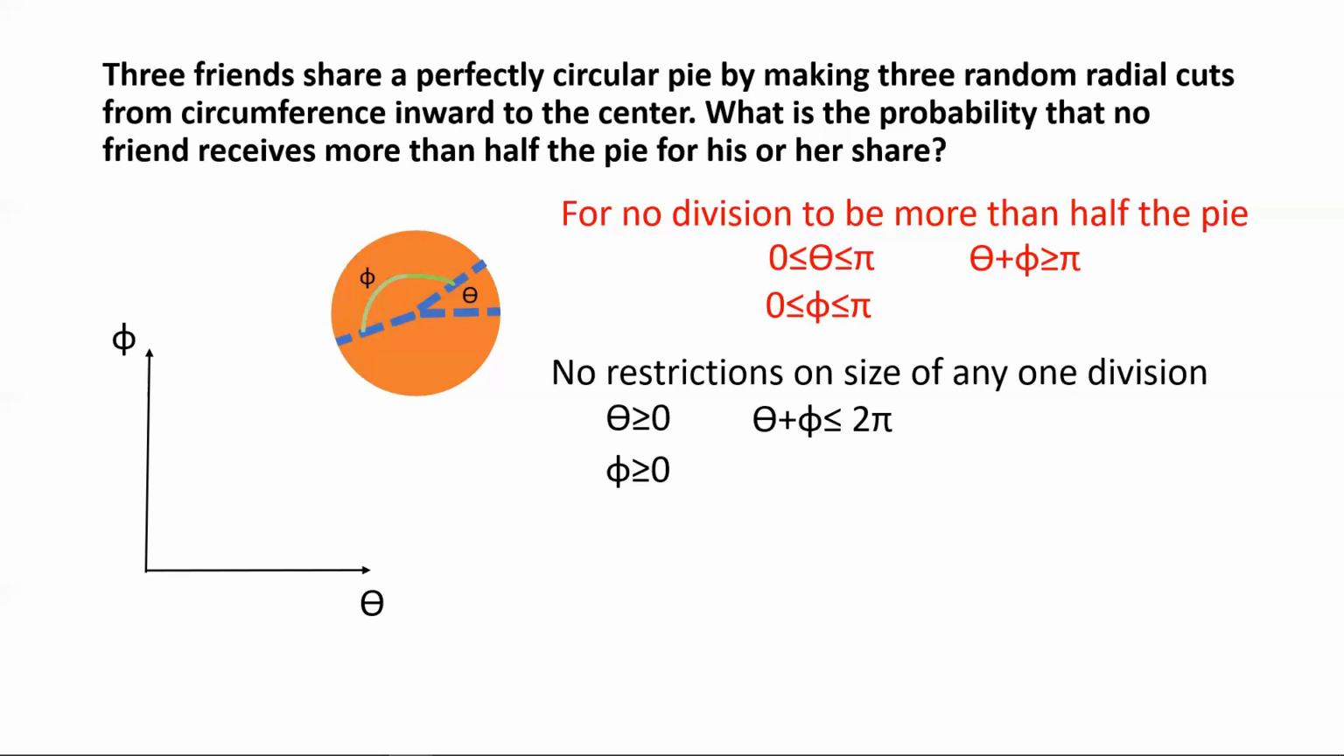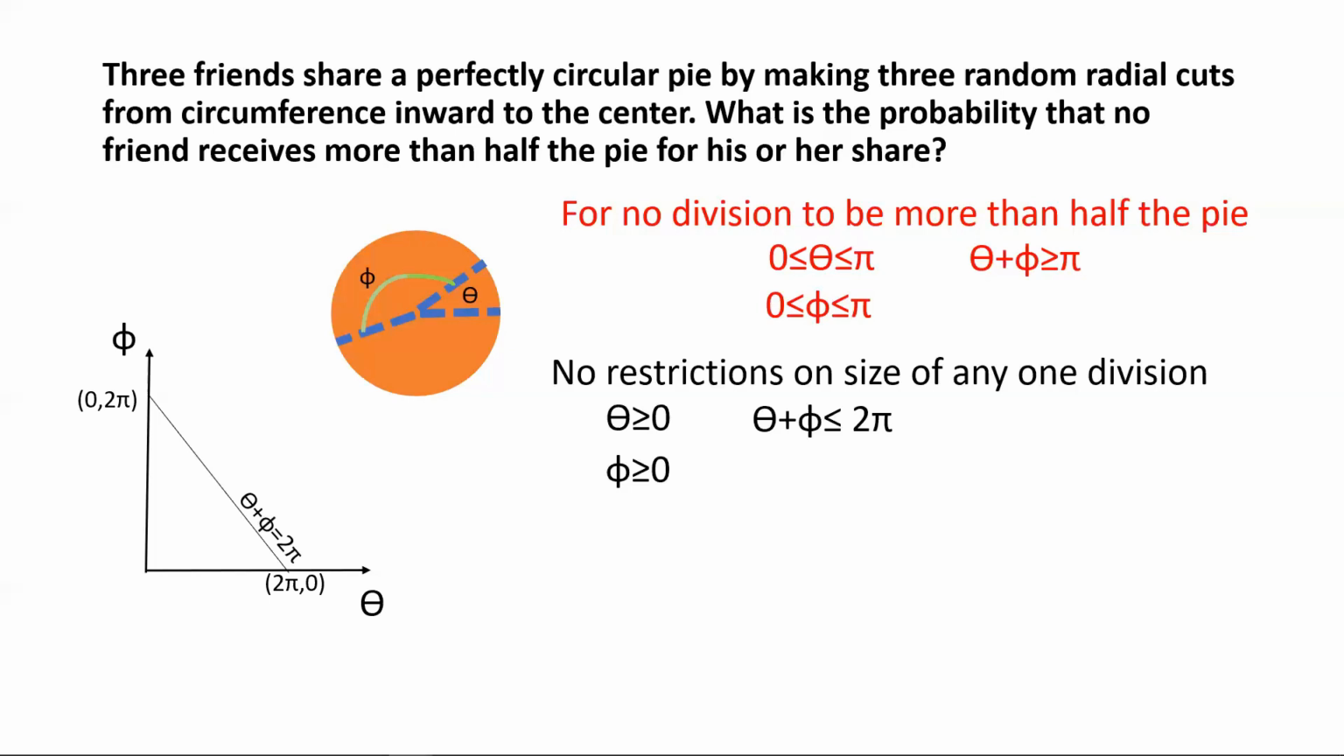So first let's consider the restriction-free division. So for that, we draw this line out, which represents this equation theta plus phi is equal to 2 pi, and that will meet the two axes, the theta axis and the phi axis, at (2 pi, 0) and (0, 2 pi). Those will be the coordinates of the points where this line cuts the theta axis and the phi axis respectively.